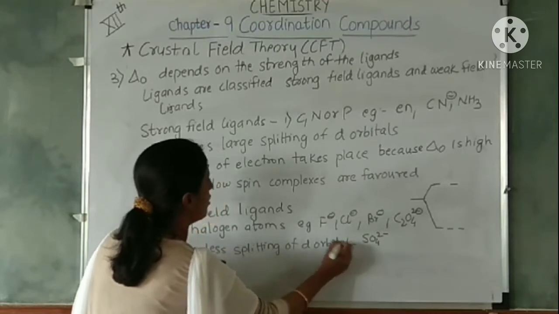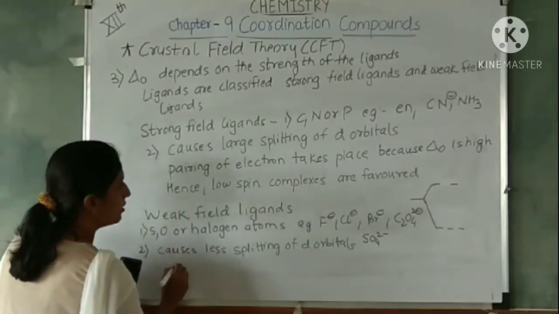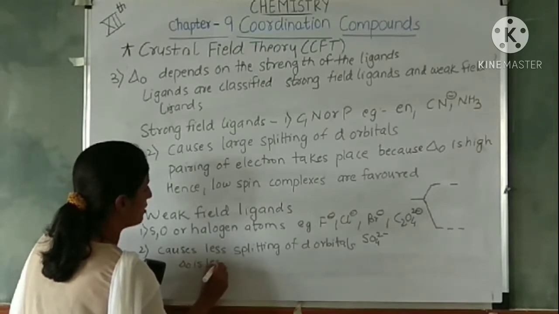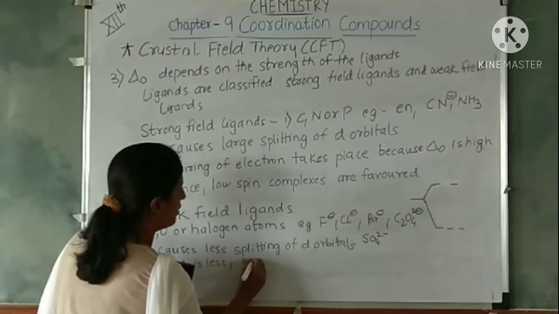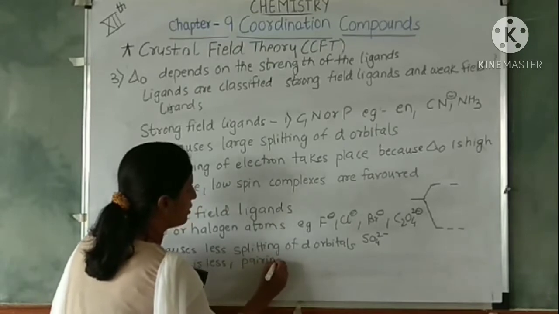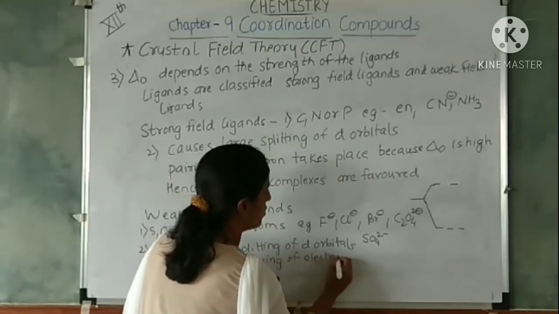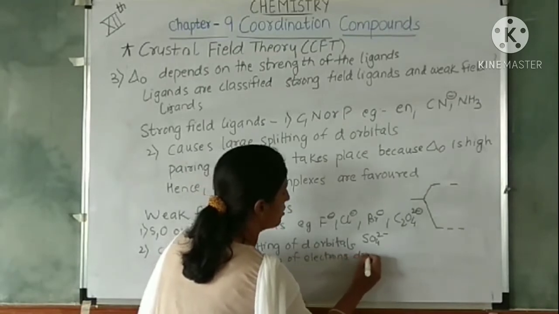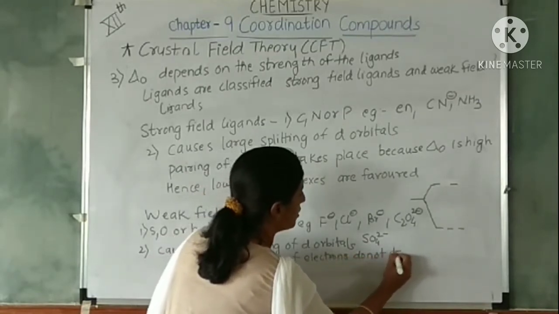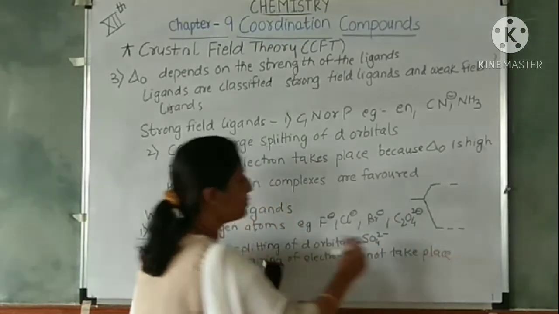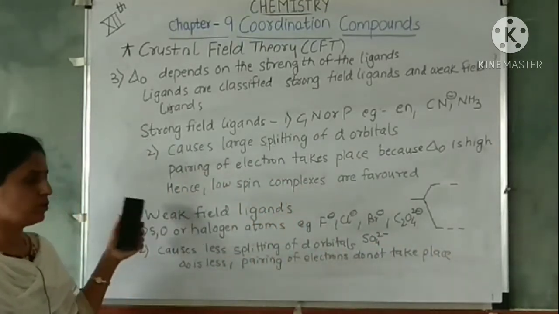Less splitting of d orbitals. Hence what? Delta 0 is less. Therefore, pairing of electrons does not take place. Which pairing of electrons are we considering over here?